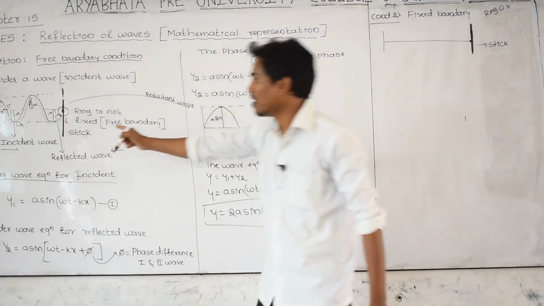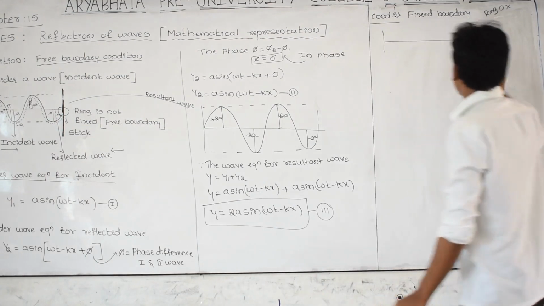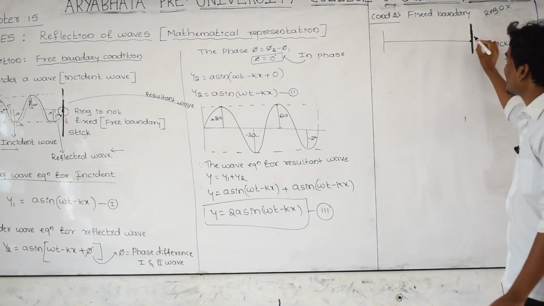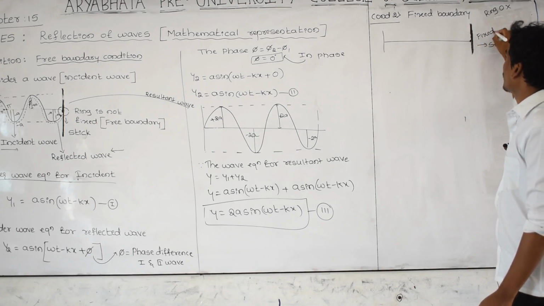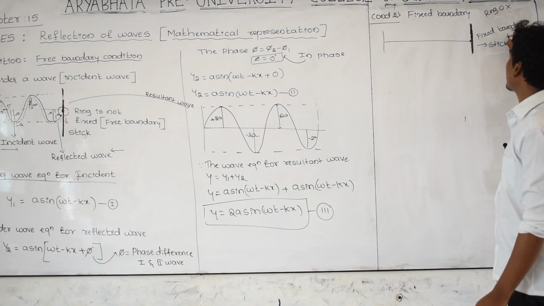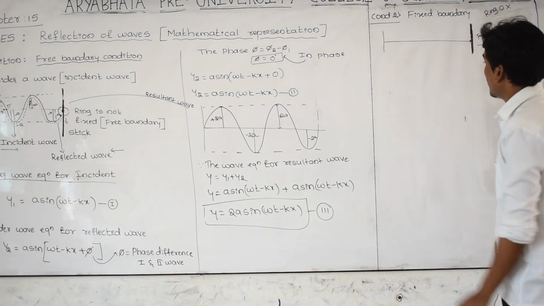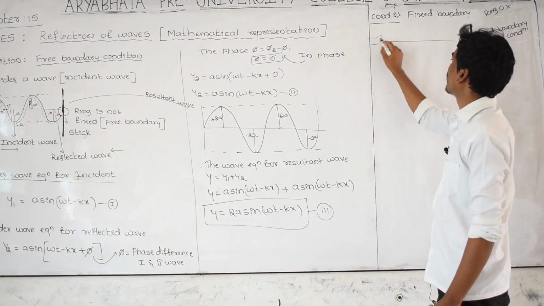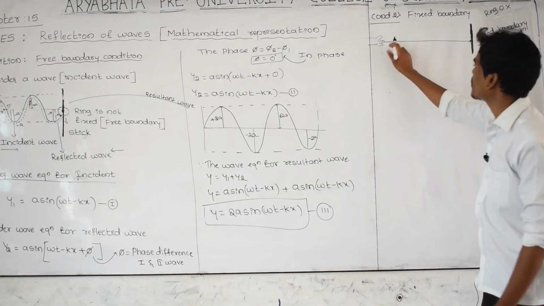There, the rope was attached to the ring, but here the ring is not there. I removed the ring. The rope is directly attached to the stick, which means this is a fixed boundary condition. Fixed boundary condition means there is no ring. And this is your hand. If you jerk the rope up and down, what are you observing?